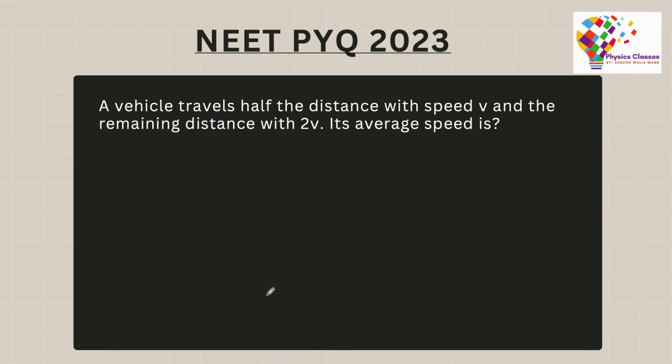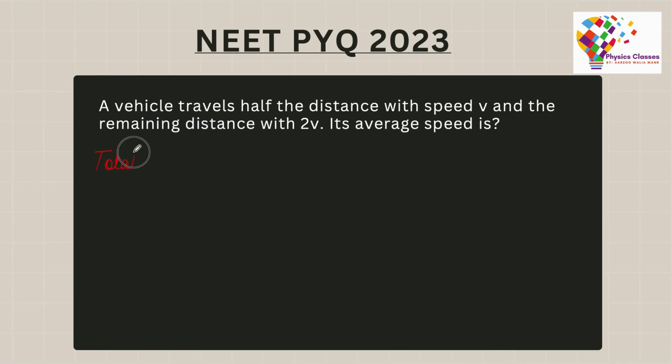Okay, now we shall try to answer a question. It's a NEET PYQ. A vehicle travels half the distance with speed v and the remaining distance with speed 2v. Its average speed is? The question is pretty easy actually, and these types of questions were very much expected in the NEET exam in past years. These days they are not very common, but since it's a 2023 paper, we may get a similar question again.